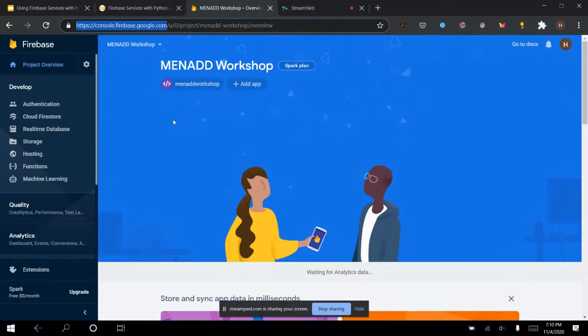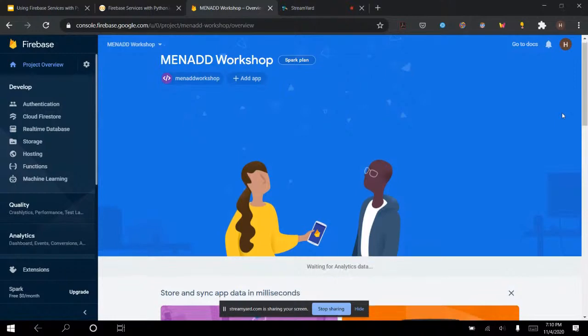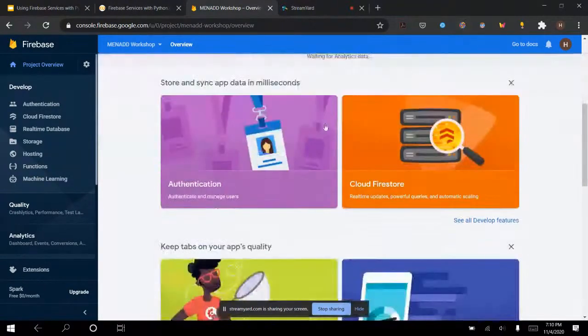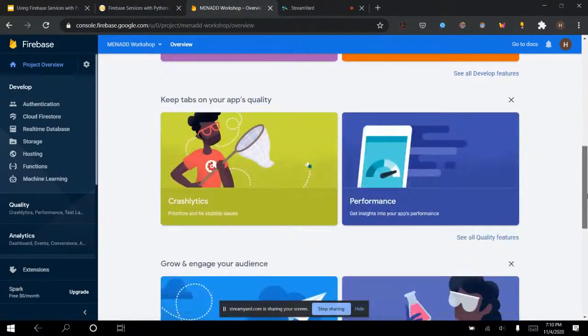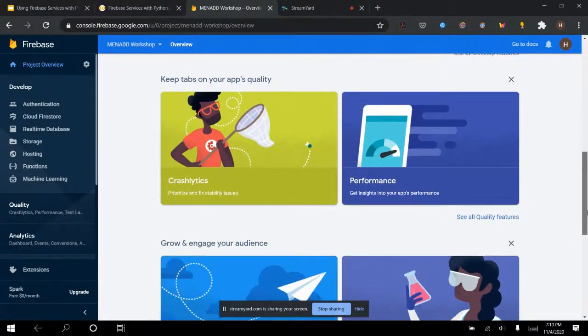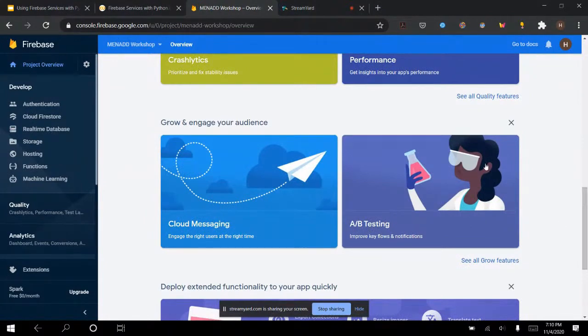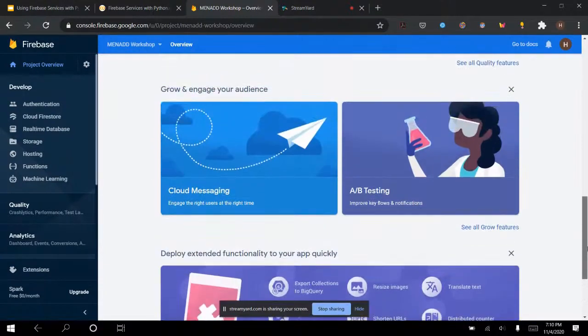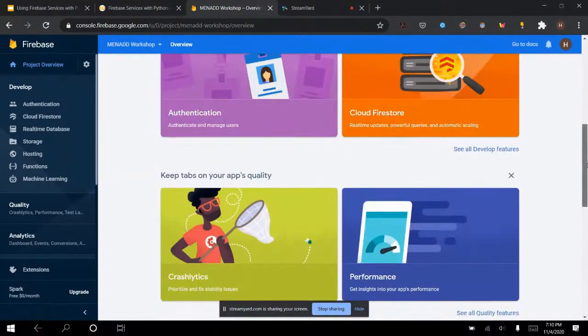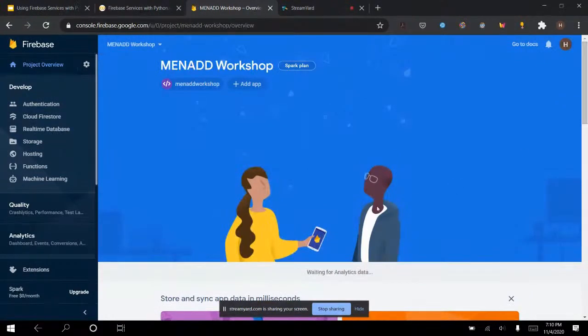One Firebase project can contain multiple different things. So this is a project, it's empty. I have done nothing to it so far. I just created it to save time. So here's what we have. We can use the authentication to manage users, the Cloud Firestore database, the crash analytics, performance, everything I basically just talked about, you can see it here. It all exists in one project. So you can put multiple apps inside a project and then work with them with all of the features. Okay, so that's really how we start.